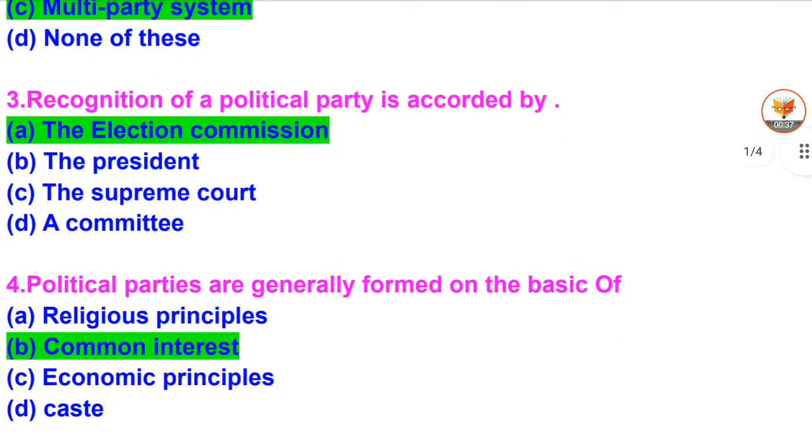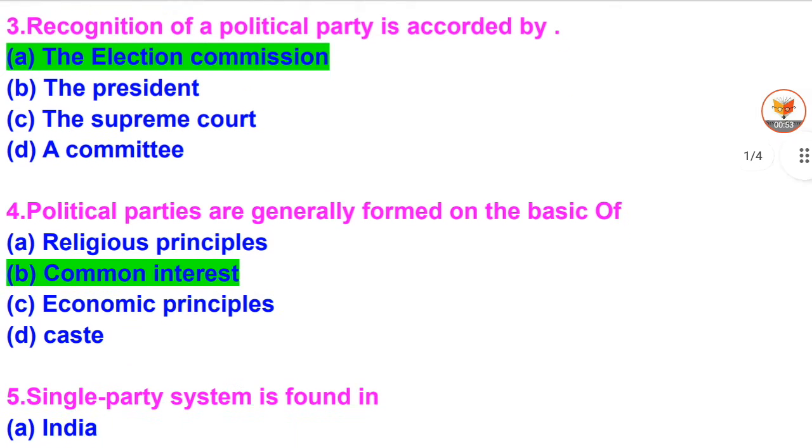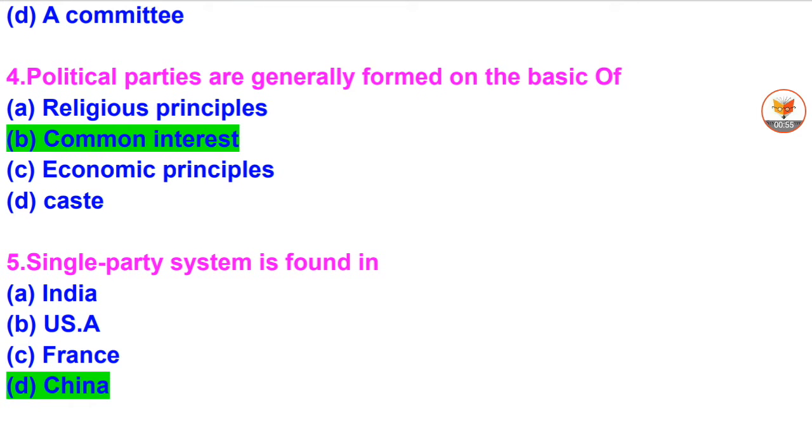3. Recognition of a political party is accorded by A. The Election Commission. B. The President. C. The Supreme Court. D. A committee. 4. Political parties are generally formed on the basis of A. Religious principles. B. Common interest. C. Economic principles. D. Caste.